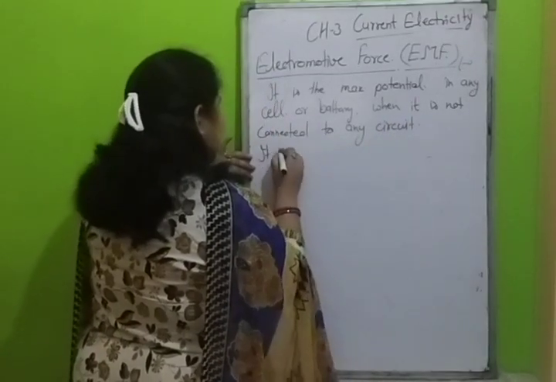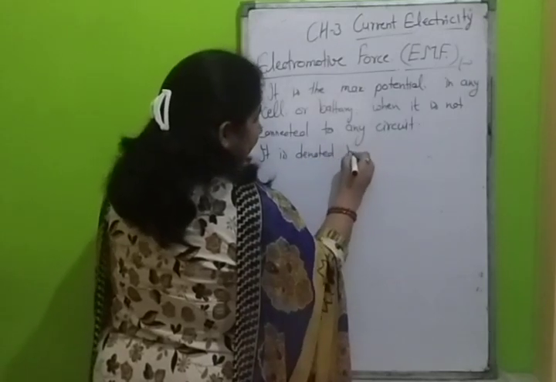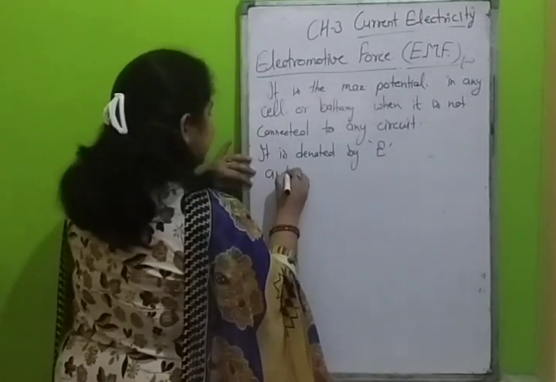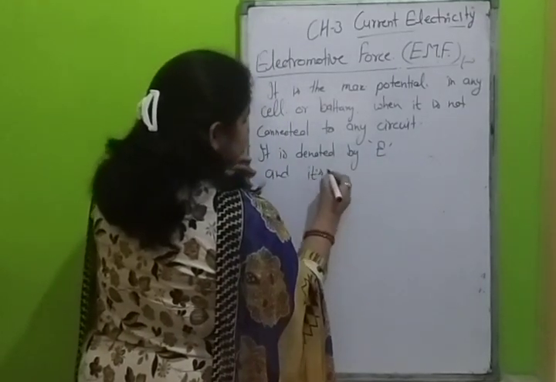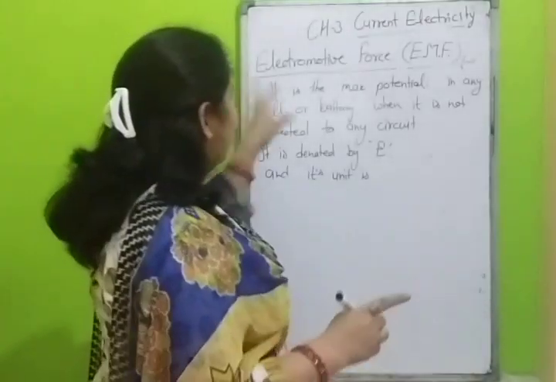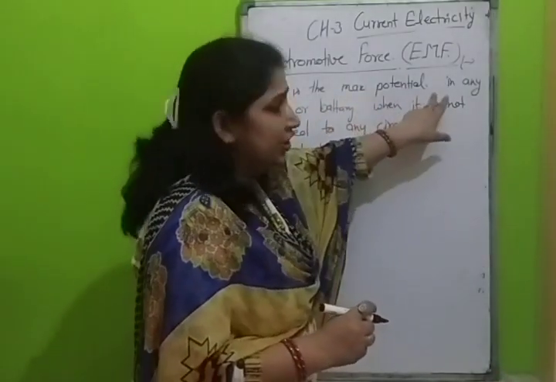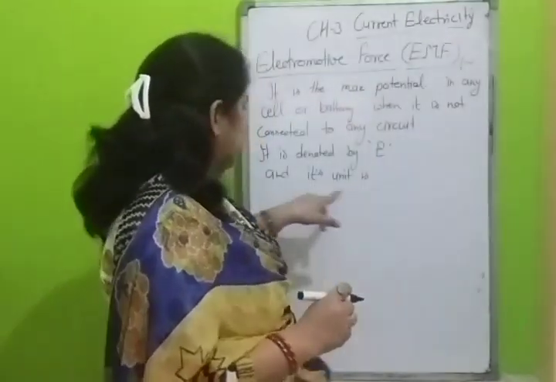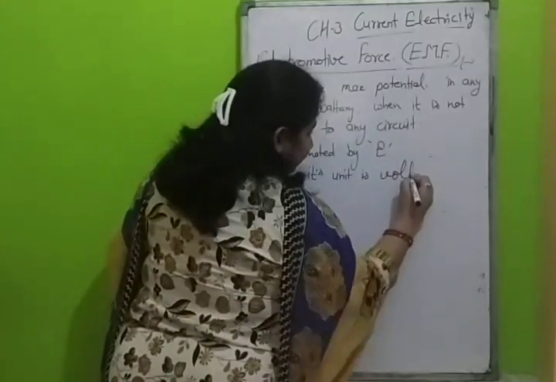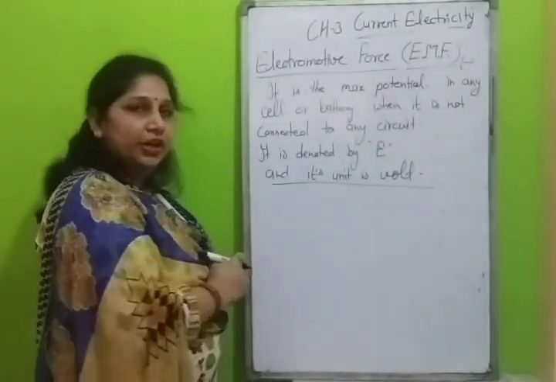It is denoted by E. As I have already told you, this is not a force, this is a potential, the maximum amount of potential. So its unit will be the unit of potential, volt. This is the electromotive force.